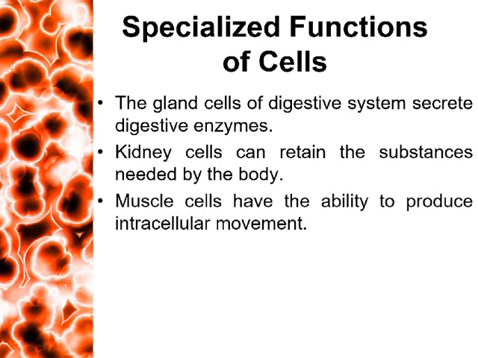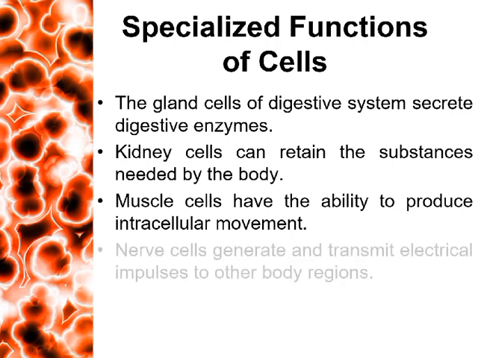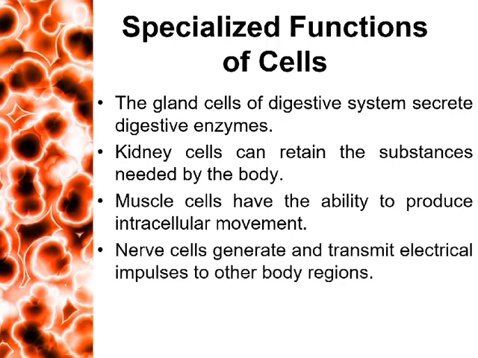Muscle contraction involves selective movement of internal structures to generate tension in the muscle cells. It is an elaboration of the inherent ability of these cells to produce intracellular movement. Intra means within. Capitalizing on the basic ability of cells to respond to changes in their surrounding environment, nerve cells generate action potentials and transmit them from one part of the body to another part.